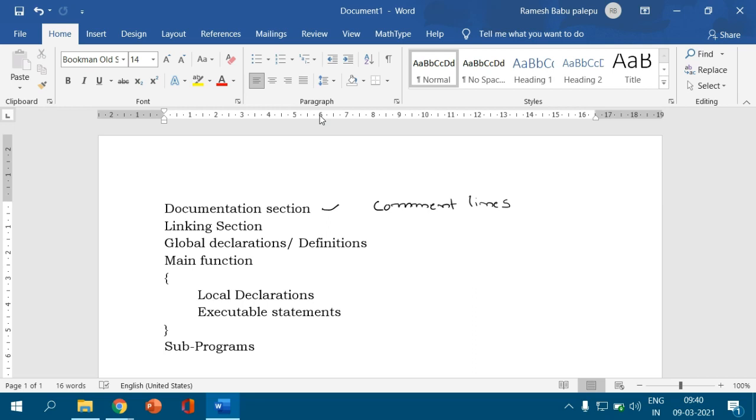So the main purpose of the comment lines is documentation, or to improve the user understandability.